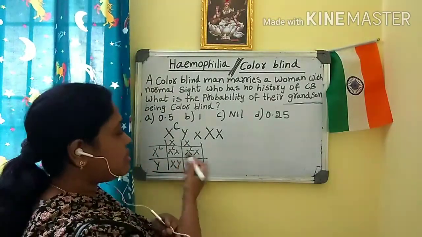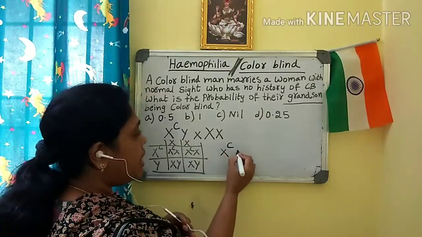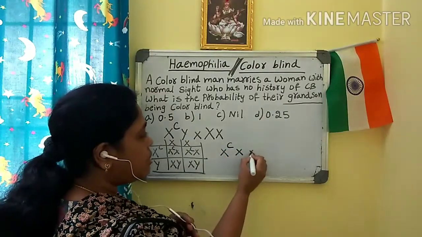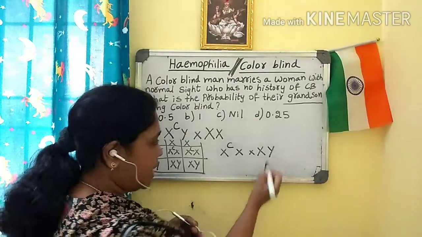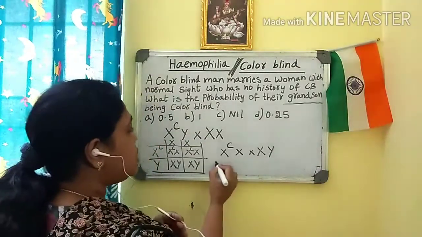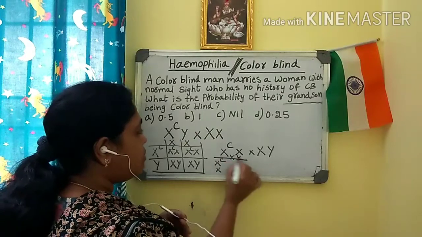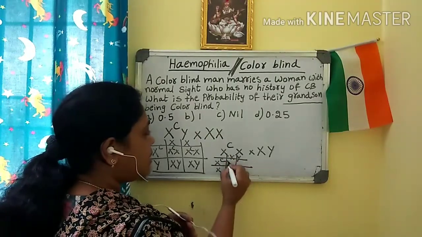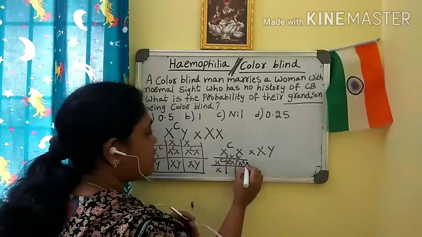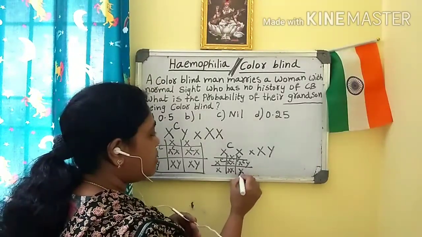So first let us take the females. XCX, when it is crossed with a normal male, what will happen? We will see. If you take XCX and XY, then what do you get here? XCX, XCY, XX and XY.